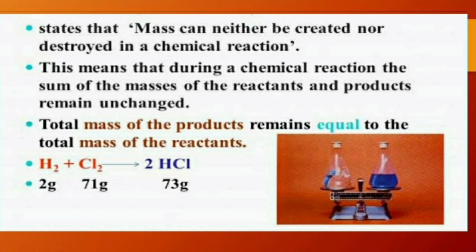Now we see another example of hydrogen and chlorine giving HCl. Here hydrogen is 2 grams and 71 grams of chlorine we have taken. So the mass of the reactants is 73 and the mass of the products is 73. That means total mass of the reactants and the mass of the products are same. So this is the law of conservation of mass. Mass is neither created nor destroyed in a chemical reaction.